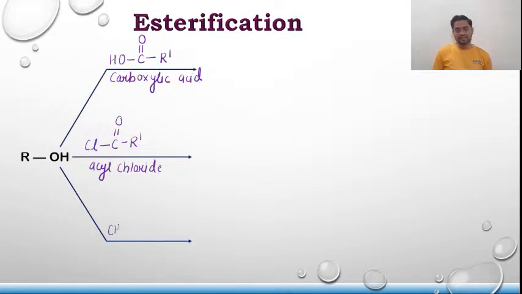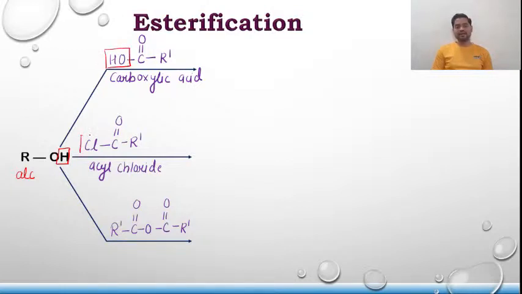Anhydride, you can write it as CH3, or instead of taking a specific anhydride, let us take R' C double bond O, O, C double bond O, R'. Whatever you are taking, let me tell you one important thing: the hydrogen is going to get eliminated from the alcohol, and from the carboxylic acid, this OH will get eliminated.